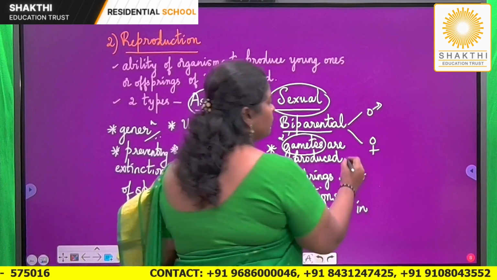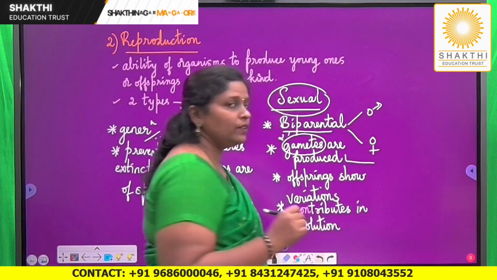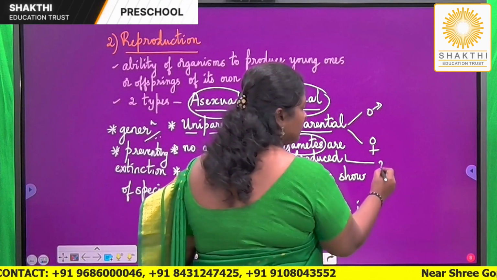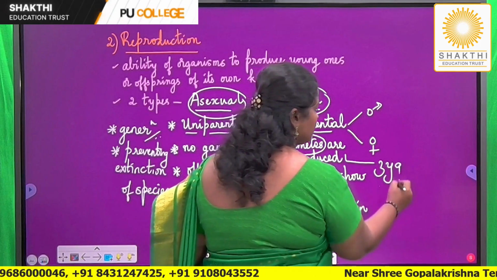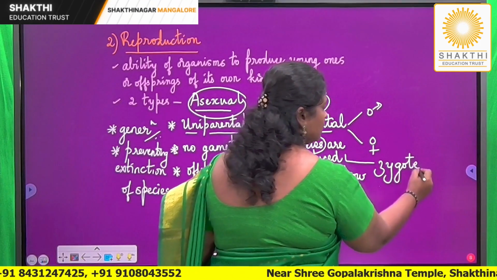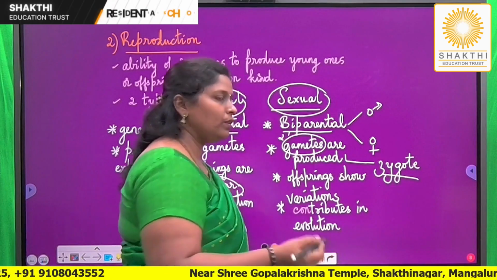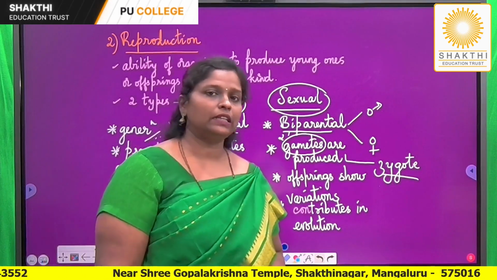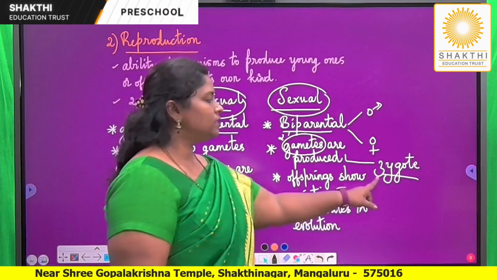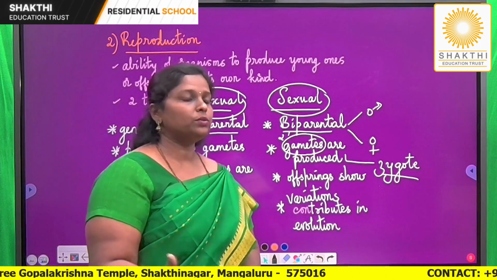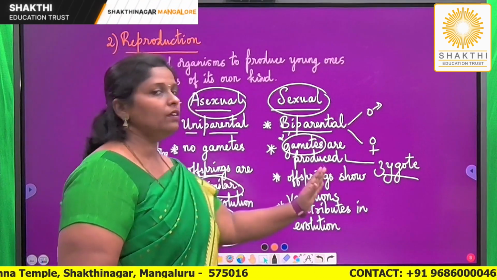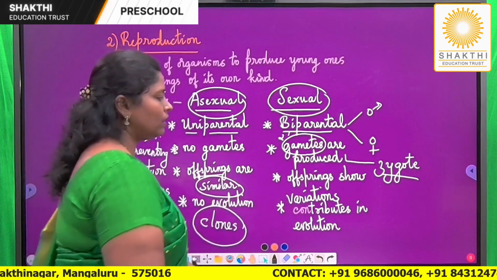And at the time of fertilization, the gametes will fuse. After fusion, a zygote is formed. This will later develop into an embryo, after which a young one is born. This is a very unique feature of sexual reproduction seen in higher organisms and some lower organisms.